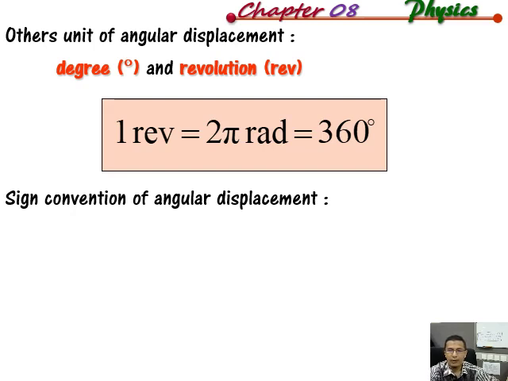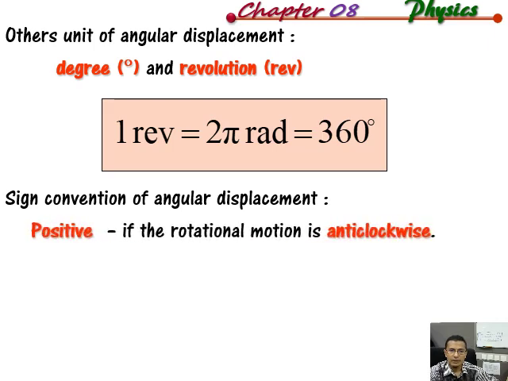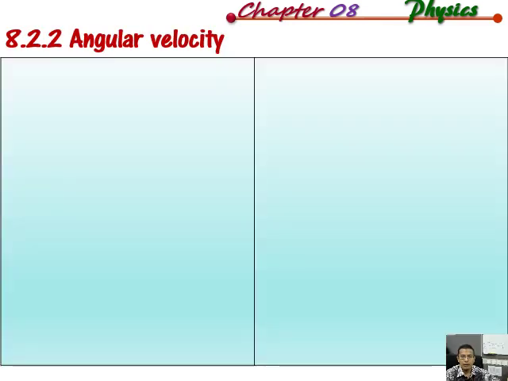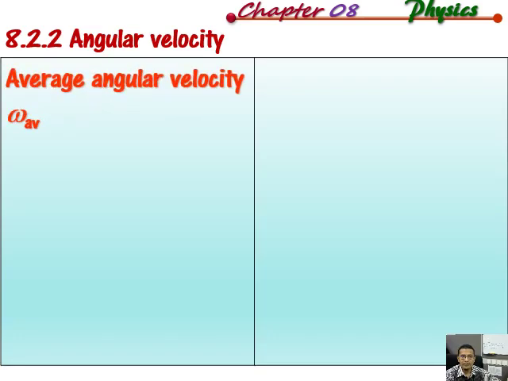As well as torque, we also have a sign convention for angular displacement. If positive, it is anti-clockwise. If negative, it will be clockwise. And now we are going to the next parameter in the kinematics of rotation of a rigid body, that is angular velocity, where the symbol is omega.